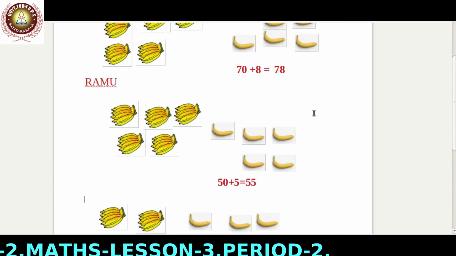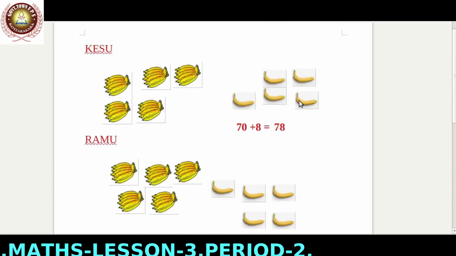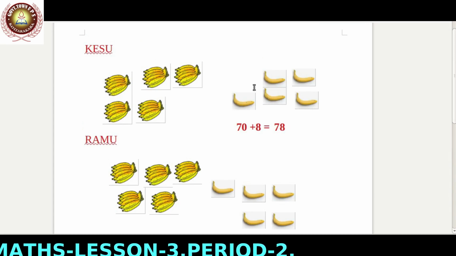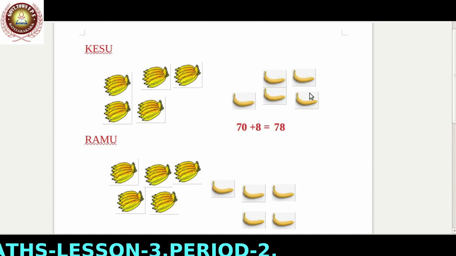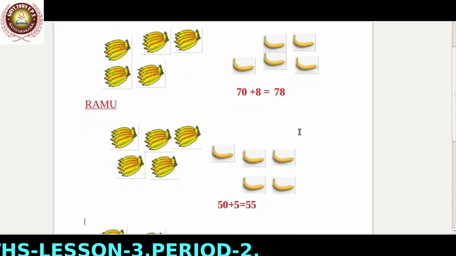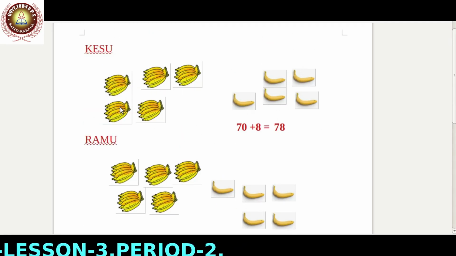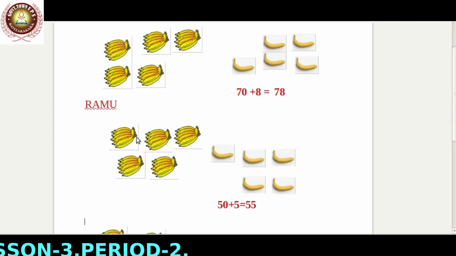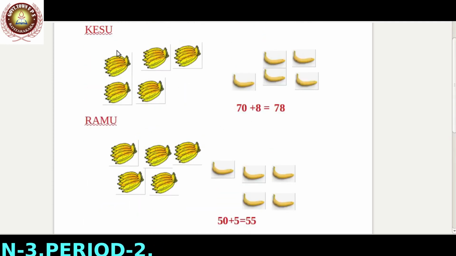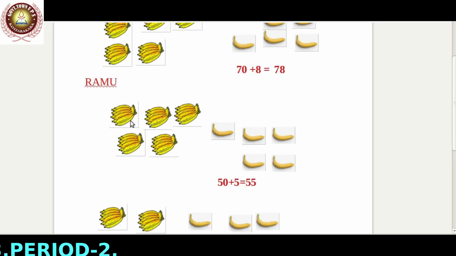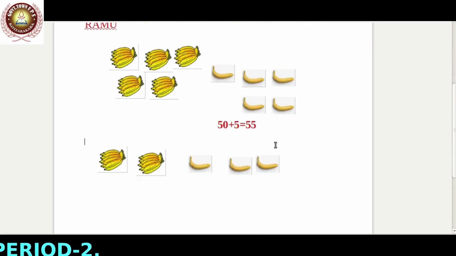When we take 3 single bananas from Keshu, here also 1, 2, 3, 4, 5. Now here are 1, 2, 3, 4, 5 bunches, 5 bananas. In Ramu, 5 bunches, 5 bananas. Now it is equal. Here 50 plus 5, 55. Ramu 50 plus 5, 55.